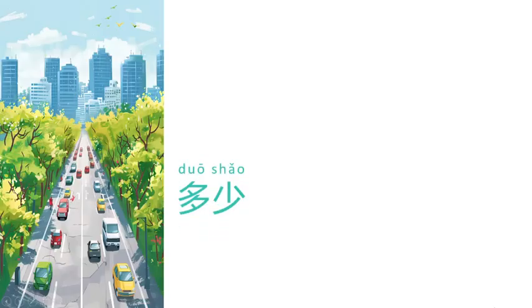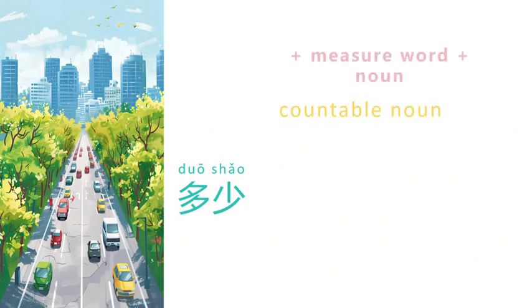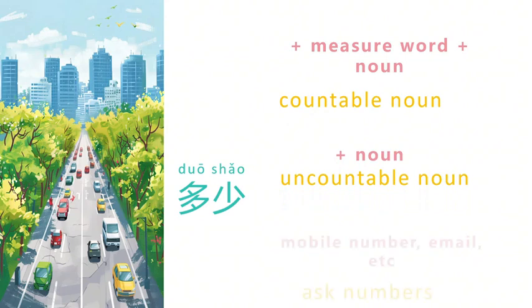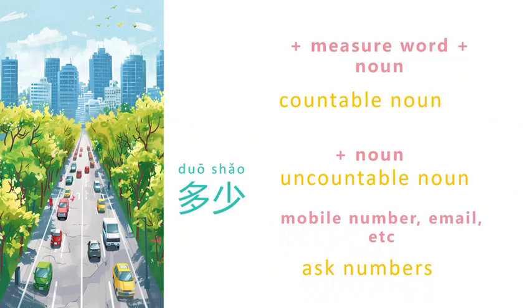多少 means how many, but depending on the different situations, we need to say 多少 in different ways. In the first situation, if 多少 plus a countable noun, then we need to say 多少 plus measure word plus noun. In the second situation, if 多少 plus an uncountable noun, then we can directly say 多少 plus noun. And in the last situation, we can use 多少 to ask numbers in Chinese. For example, the email or mobile phone number.